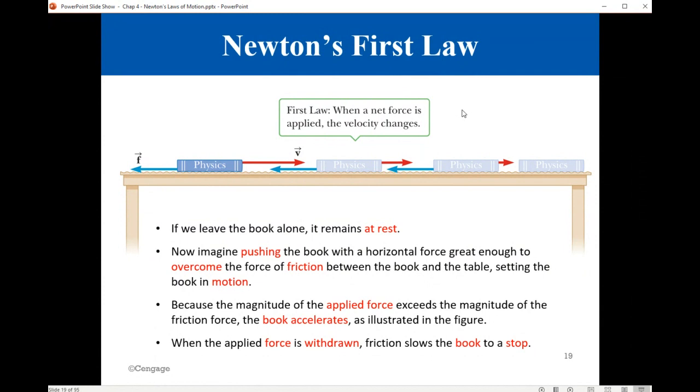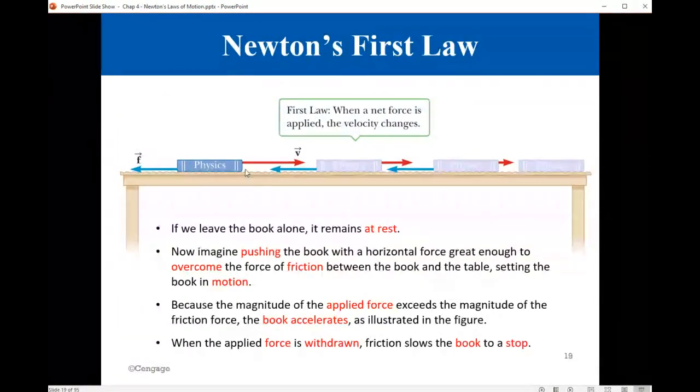If the object is at rest, it will continue to be at rest. If the object is moving in a straight line with constant velocity, it will continue moving in a straight line with constant velocity. The only way to change the status of the object from rest to motion, or from motion with constant velocity to motion with acceleration or deceleration, is to act with an external force on the object.